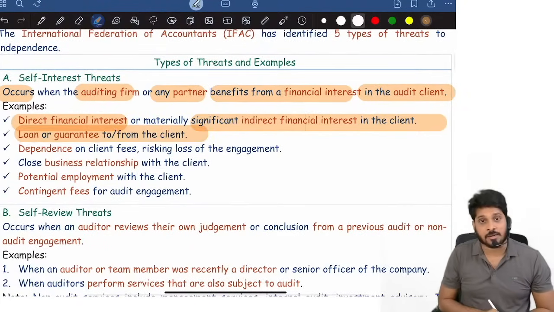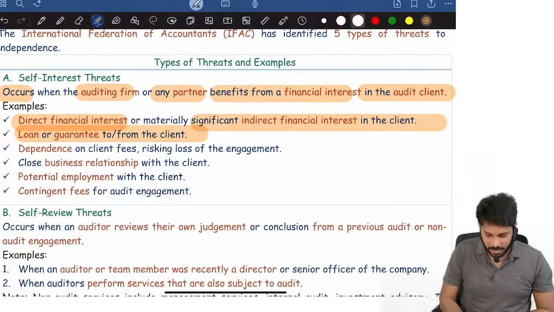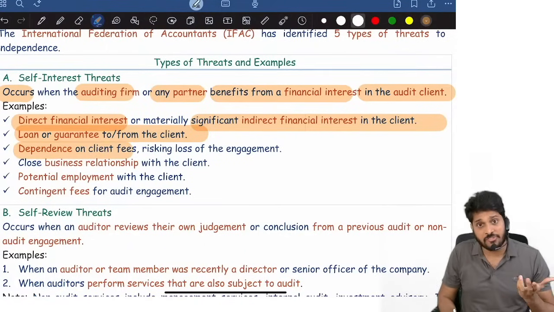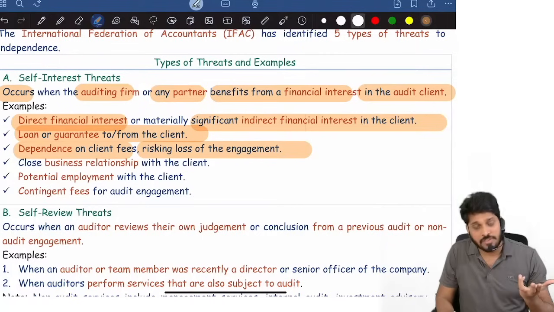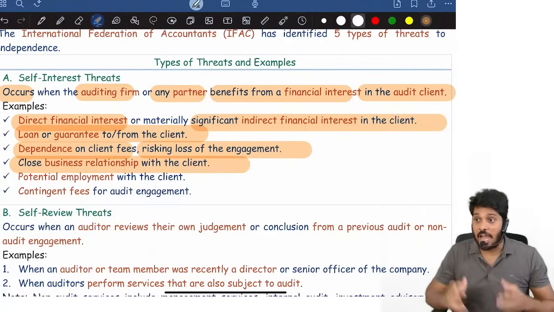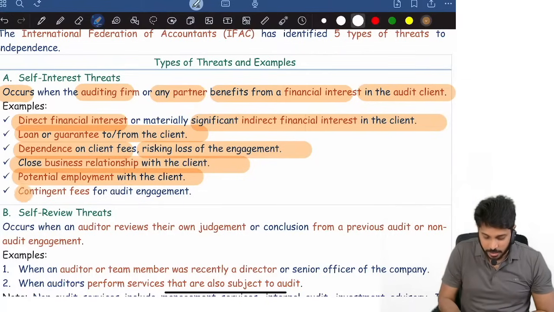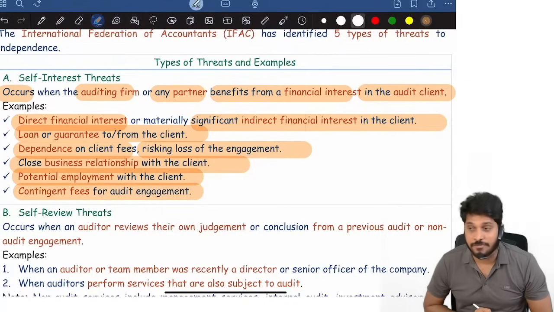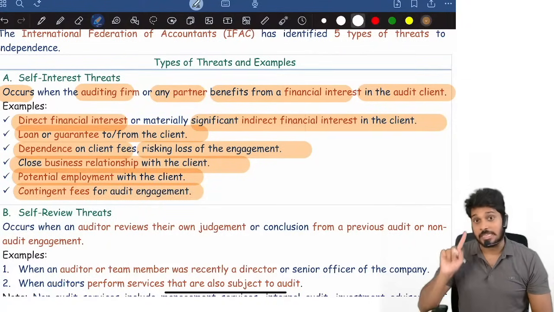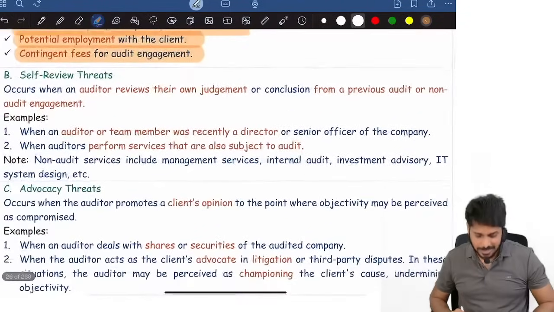A loan has been taken or given to the client, or taken from the client; dependence on client fee, risking loss of an engagement; close business relationship; high fee I'm getting from a particular client, that's a self-interest threat. Potential employment with the client, contingent fees for audit engagement, if at all I'm taking fees on a contingent basis, that's a self-interest threat.